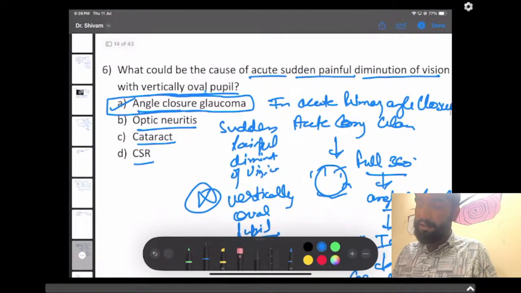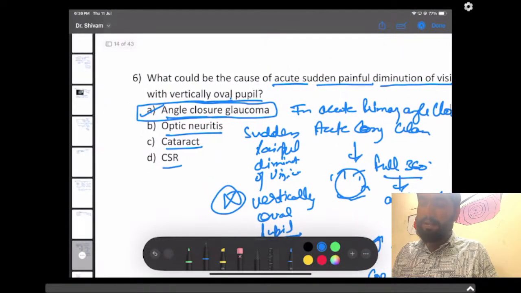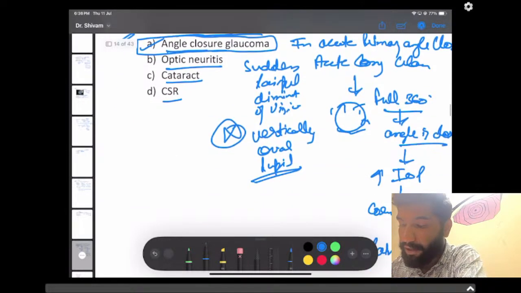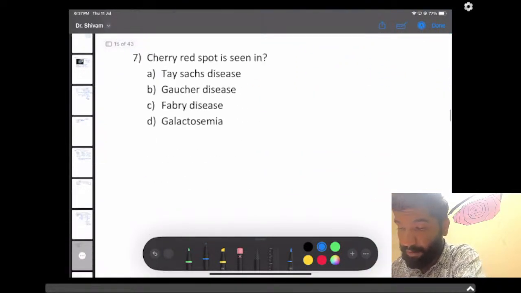Understood this question, guys? This was a tricky question, we can say, but not that tricky as compared to other questions which came up like surgery and medicines and other subjects. This was not that hard, but it was a medium question, not that easy too. So let's begin the next question of ophthalmology.